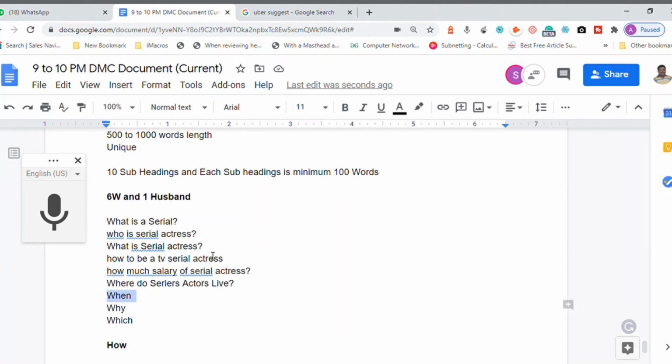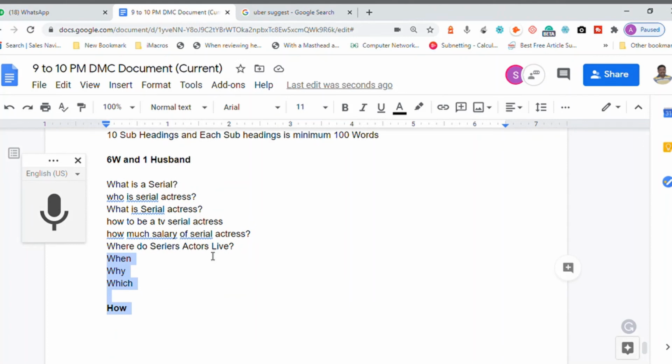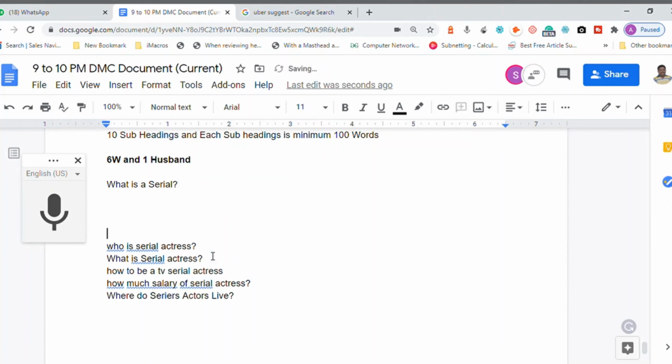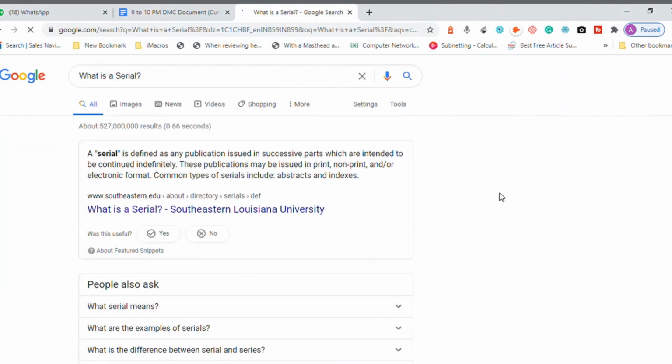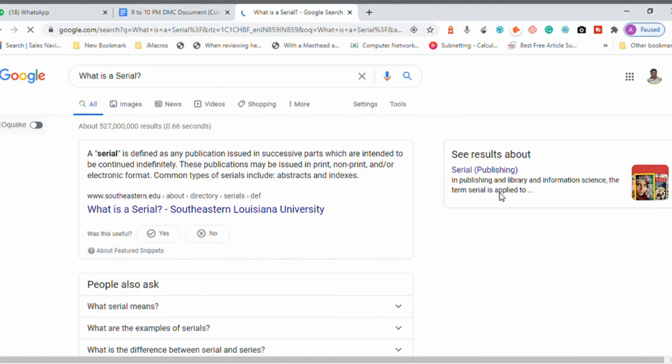Now I can use this technique to write 10 subheadings. Now, what is a serial is a subheading. If you know about what is a serial, you can start writing the content. If you don't know what you are supposed to do, copy this, go to Google and simply search in Google. There will be lots of information coming, and you can see what is a serial.